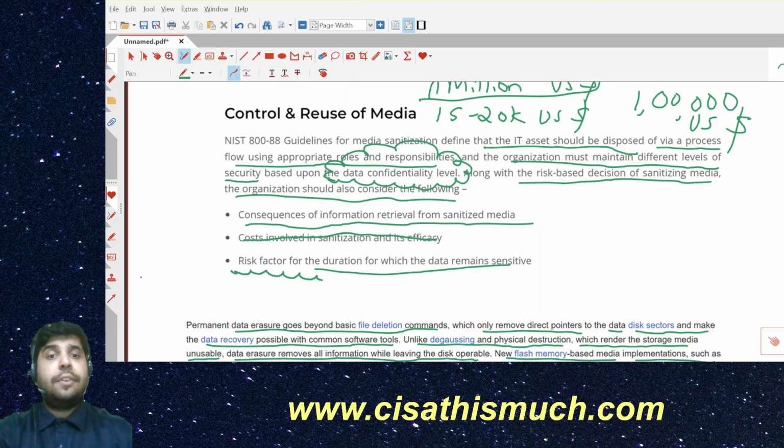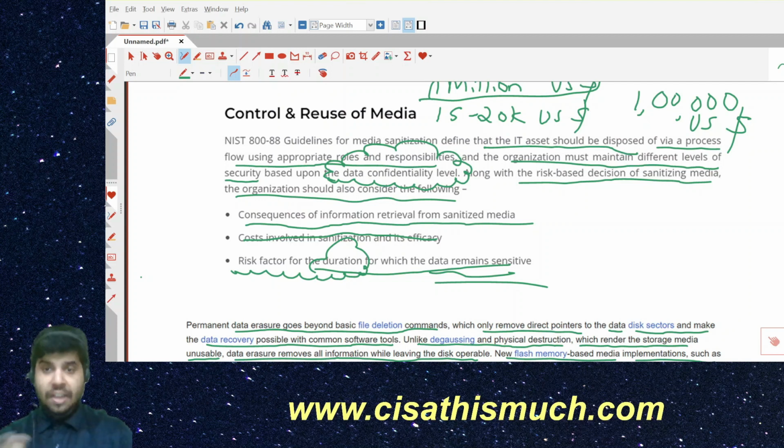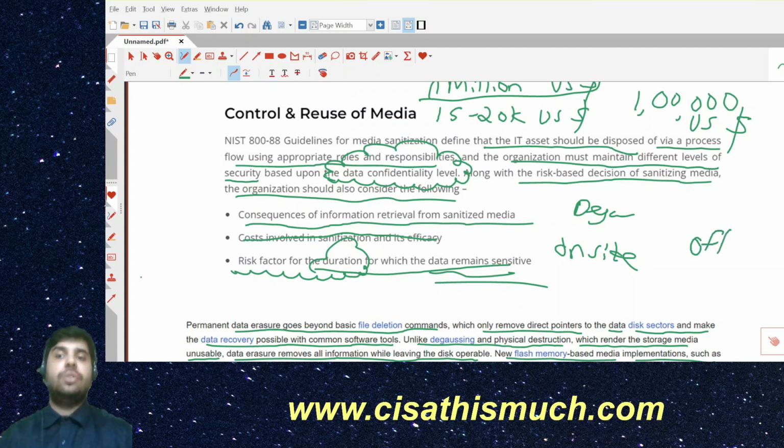Risk factor for the duration for which the data remains sensitive. That's why, when we talk about degaussing, we ask whether it is on-site degaussing or off-site degaussing. If it is off-site, the data is still insecure during the transportation, right? So that's why on-site is advisable. On-site you degauss, and then you take the data, and then you dispose or destroy. Okay, then you can destroy the data.